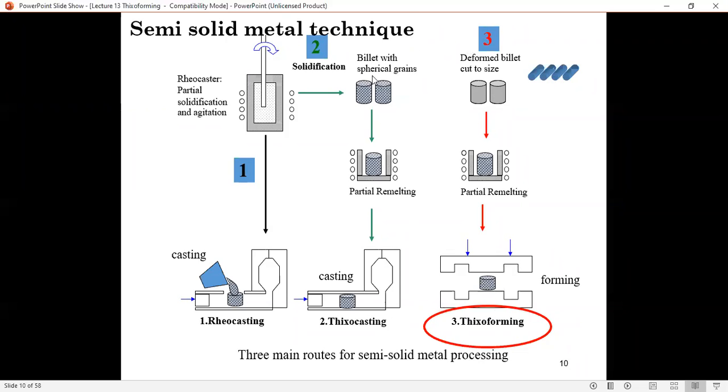Right? So once you have a billet, before you do casting, you have to reheat it. During this reheating, you transform the solid into the semi-solid state and then cast. If you want to do forming, you transform into the semi-solid state and then do the forming process. So these are the three main routes for semi-solid metal processing: rheocasting, Thixo casting, or Thixoforming operation.